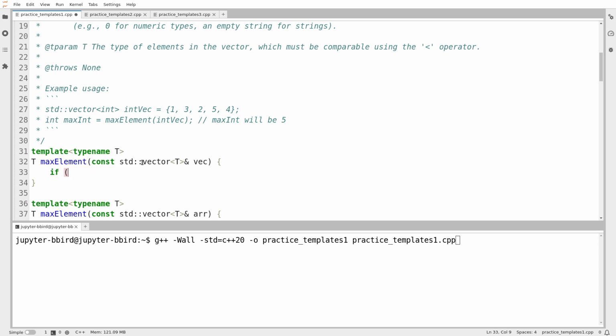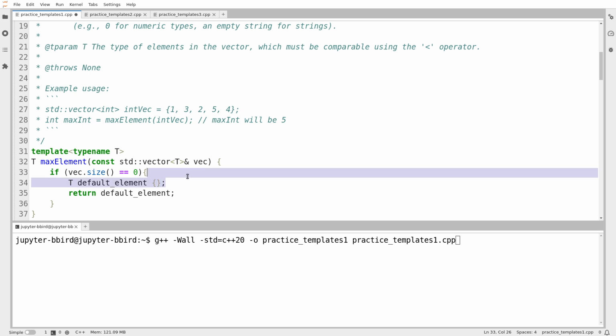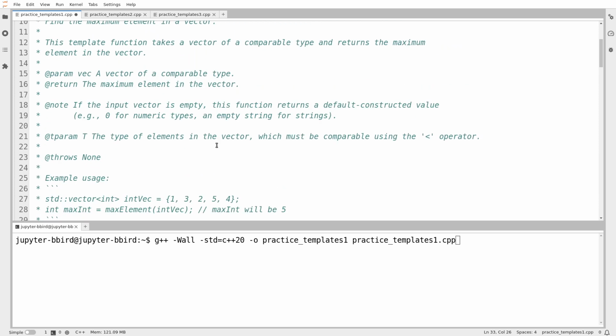I guess the way I'll handle this is I'll begin by handling the case where the vector is empty. If vec.size is equal to 0, well, in that case, create a default constructed version of T, so I'll say default element. So I'm just creating an object of type T with a default constructor, and then I'm going to return the default element. Now, this therefore requires that whatever type I'm working with as T, so you can't call this function unless the vector is of a type whose default constructor is public, because I'm trying to call the default constructor here. That's one reason why I don't like this specification.